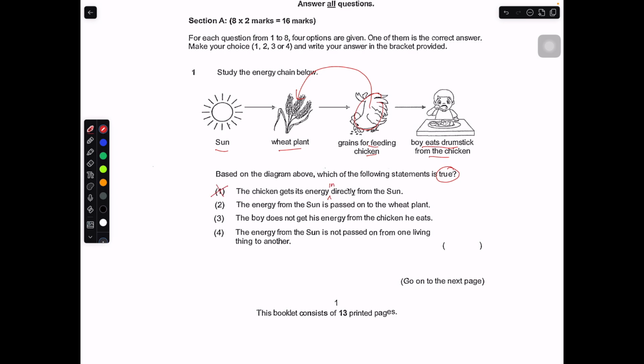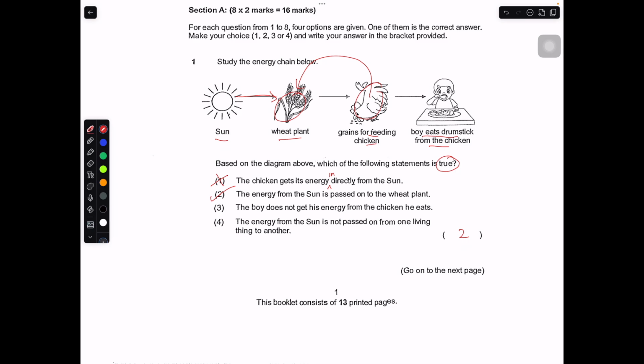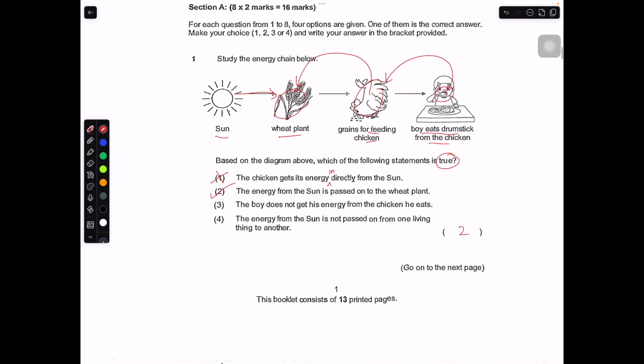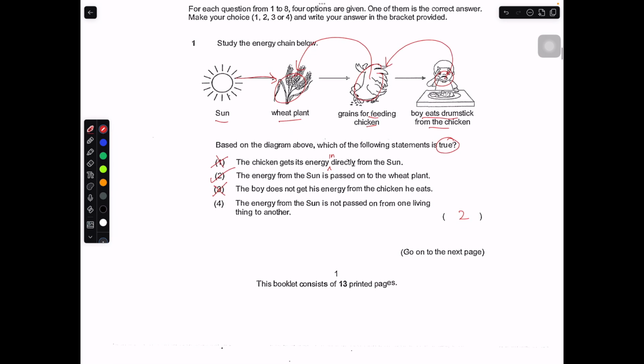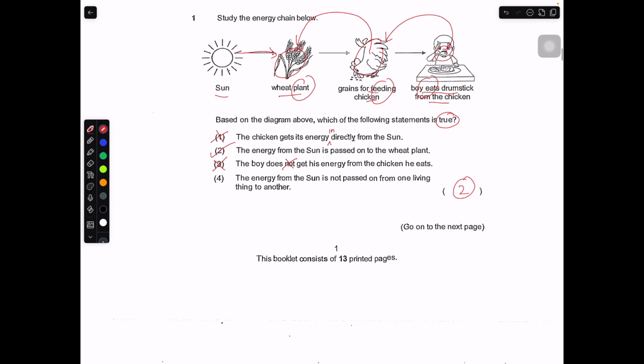Number 2, the energy from the sun is passed down onto the wheat plant. That's correct. You can see that the energy from the sun gets passed down to the wheat plant and so on and so forth. So number 2 is the correct answer. Let's take 3 and 4. The boy does not get his energy from the chicken that he eats. The boy does, because the boy is eating the drumstick that comes from the chicken. So this is false. The energy from the sun is not passed on from one living thing to another. It is passed on to the plant, to the chicken, and to the boy himself. So this is answer number 2.